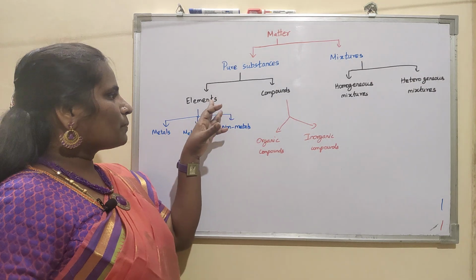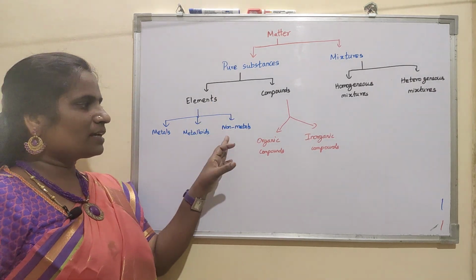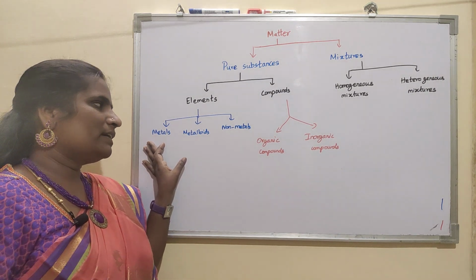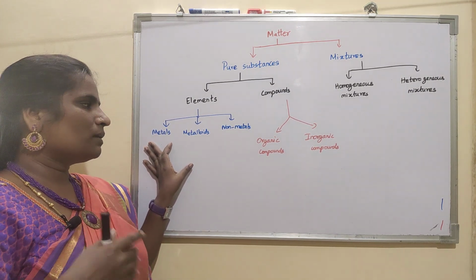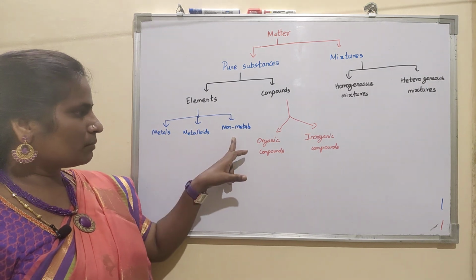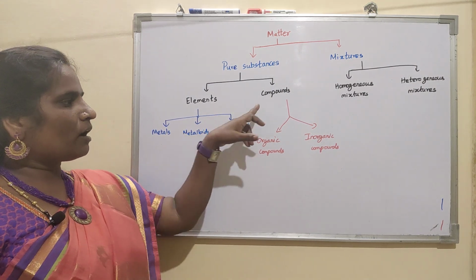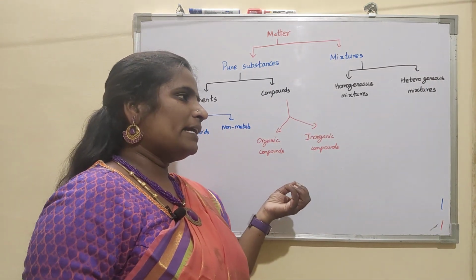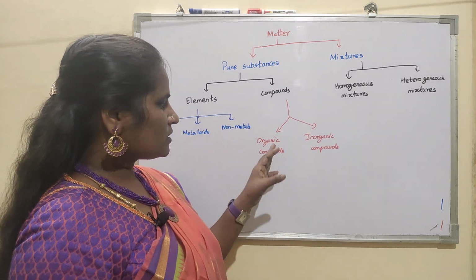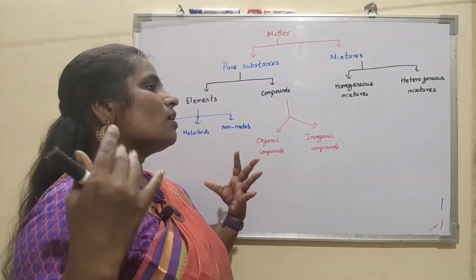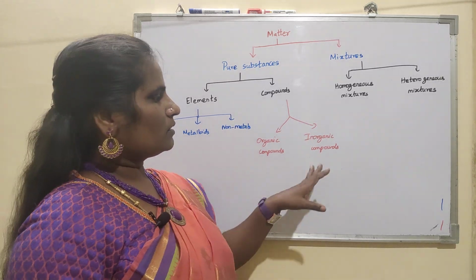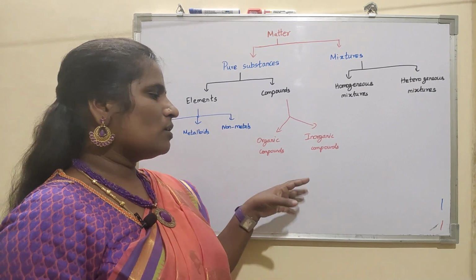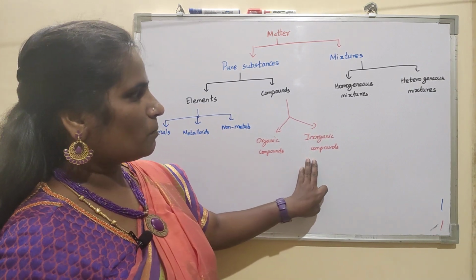In the pure substance category, elements are further categorized into three types. In our periodic table, there are 118 elements. Those 118 elements come under the category of metals, non-metals and metalloids. And compounds, based on whether they are made up of carbon and hydrogen and their derivatives, are known as organic compounds. Other than that, they are called inorganic compounds. For example, those made up of metals, minerals and so on are the inorganic compounds and complexes.